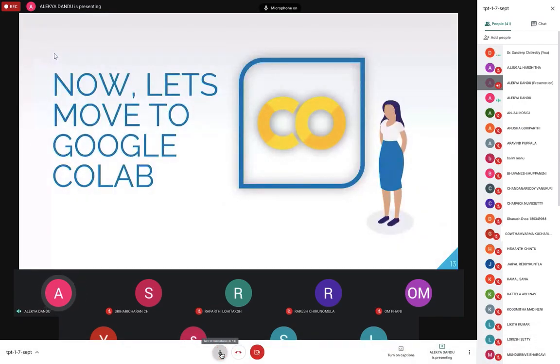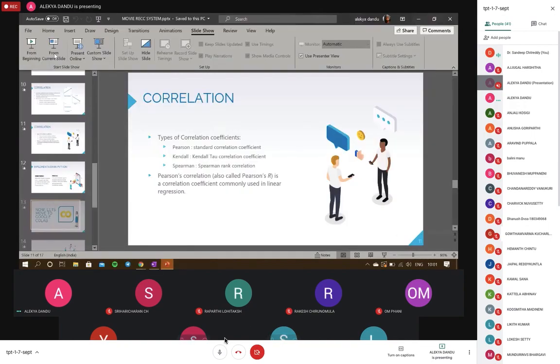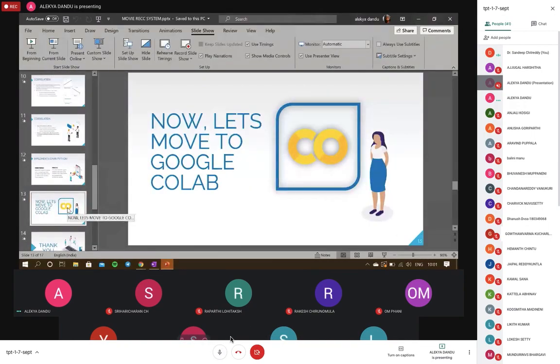I hand it over to Chadwick. You are using item based or user based correlation? Item based. Item based, okay.